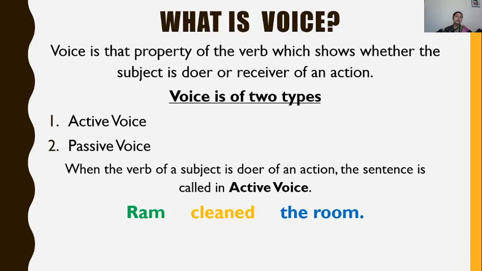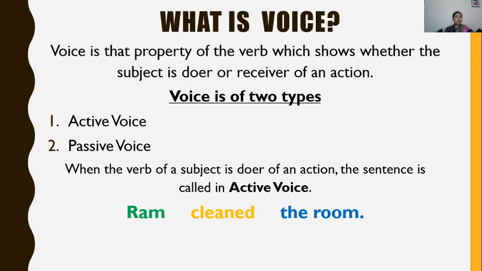Clear? So whenever the subject is doer, the sentence is called active. When the subject is the receiver, the sentence is called passive. So that same active and passive forms we are going to study in today's class. So basically the voice is of two types, active voice and passive voice. So first of all, let's try to understand what is active voice.